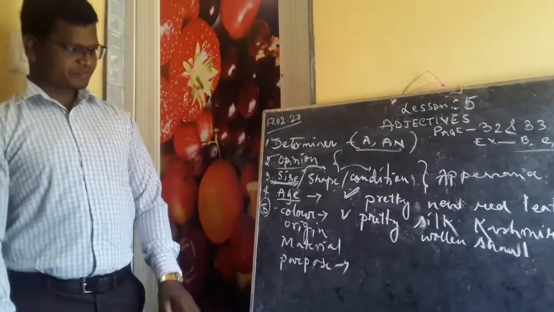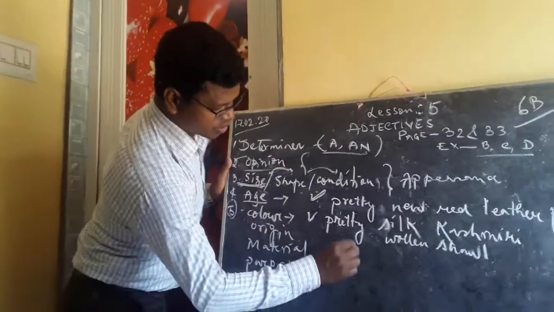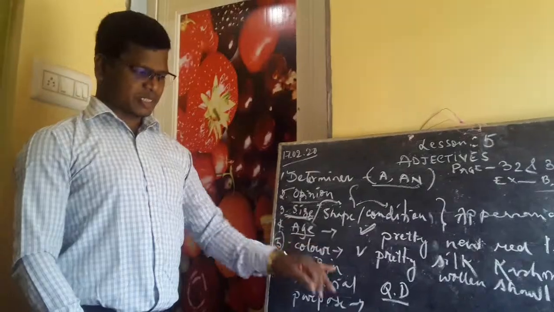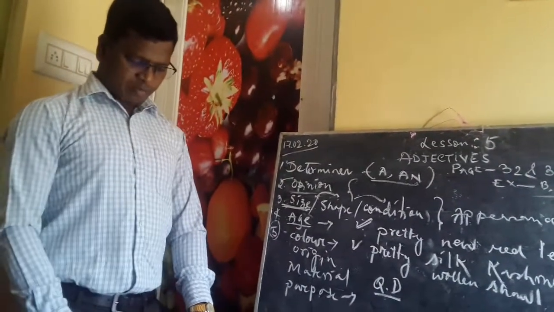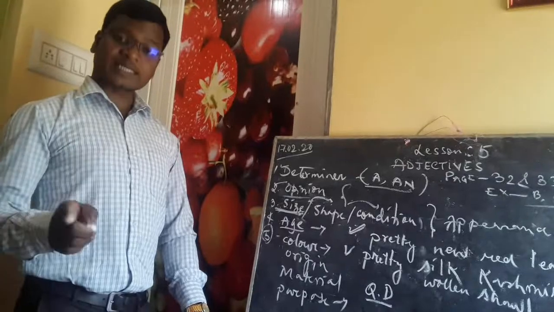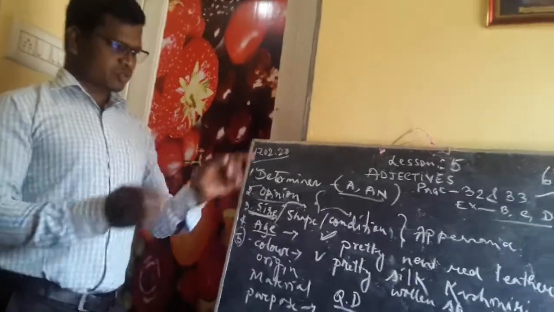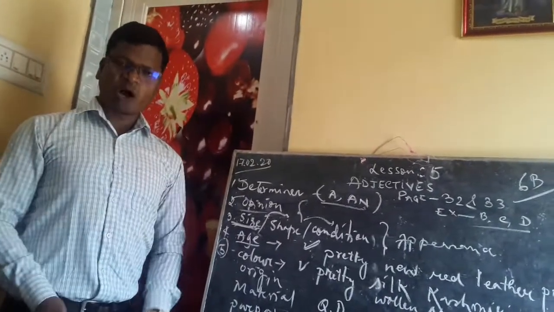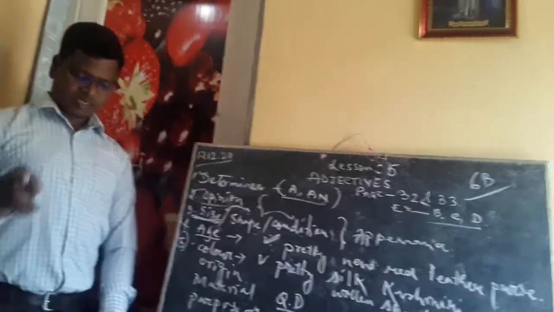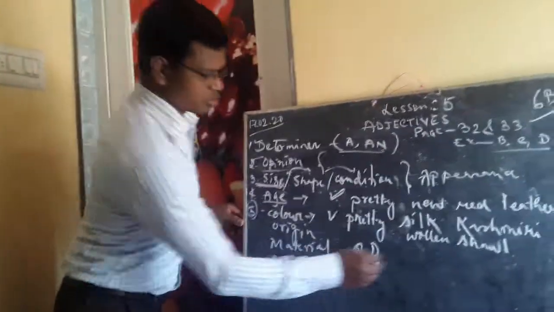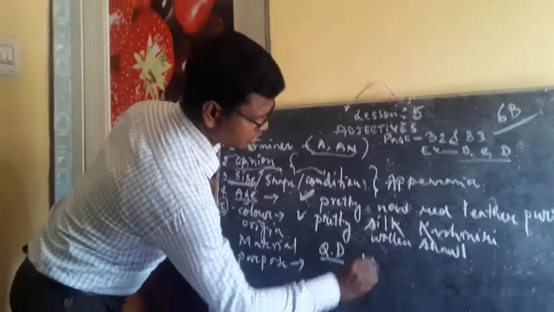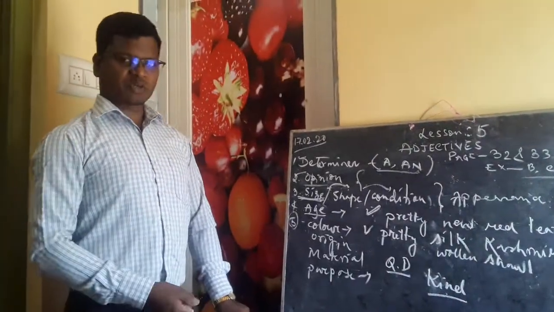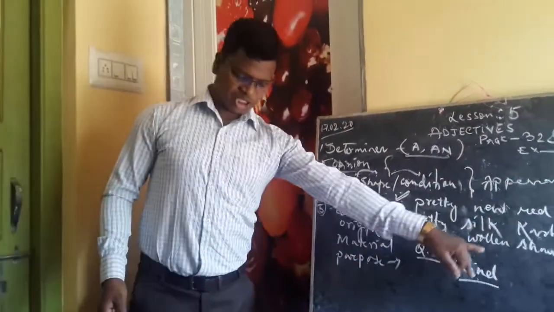Question number D, as I have already told you when we were discussing the types of adjectives. Now complete the passage with adjectives as directed. Within the bracket, the types of adjectives are already mentioned. The first one, within the bracket it is written quality. So adjectives of quality. Sarthak is a kind man. So what is the quality here? The quality of a man is kind. He's a generous man also you can write. We'll write kind man. Sarthak is a kind man.